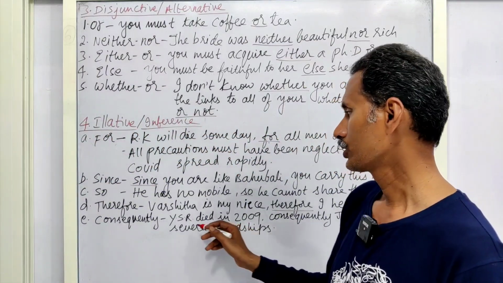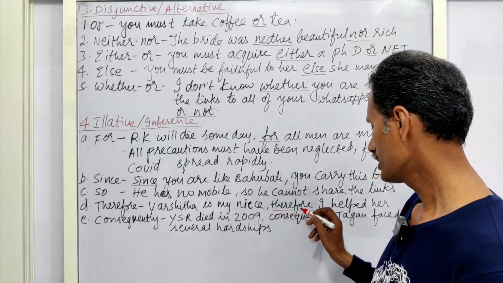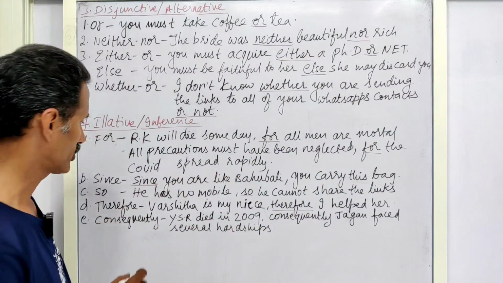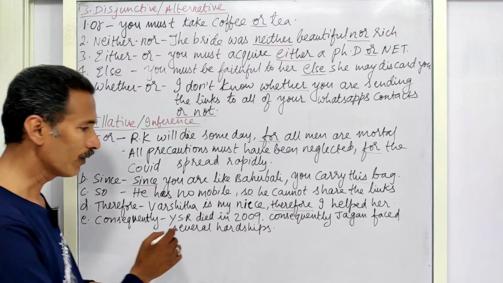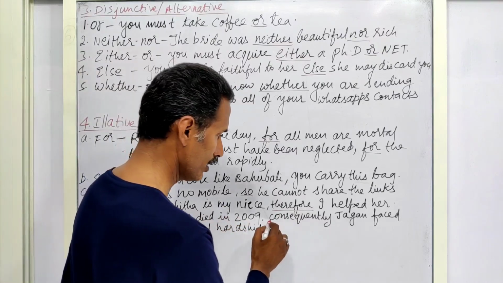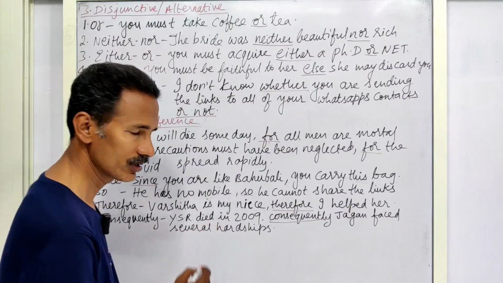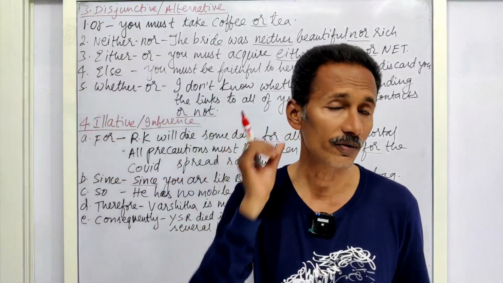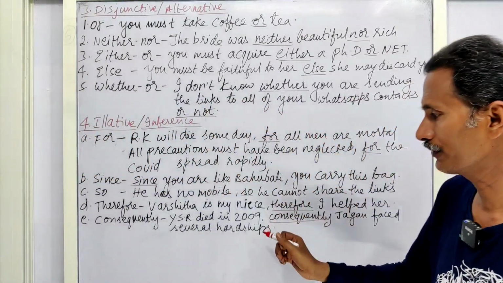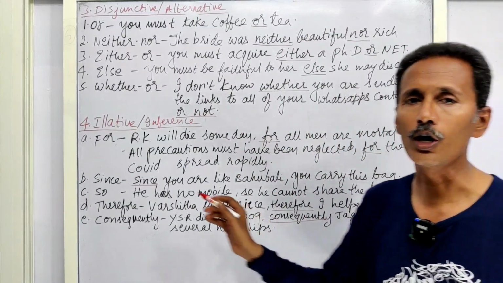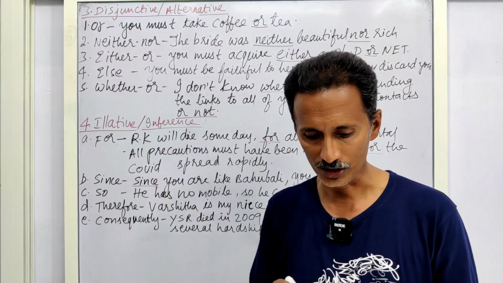Can't I help her? Therefore, illative conjunction. Consequently, YSR died in 2009. Consequently, Jagan faced several hardships, a lot of problems or difficulties. So here again, consequently is also called an illative conjunction.